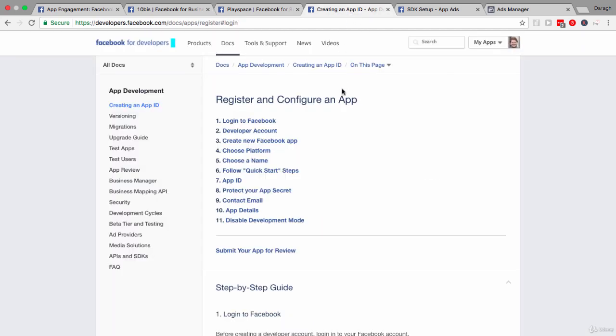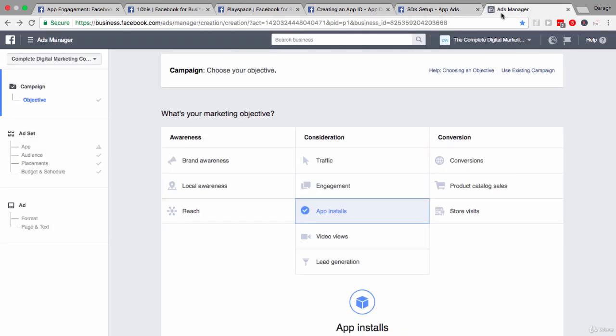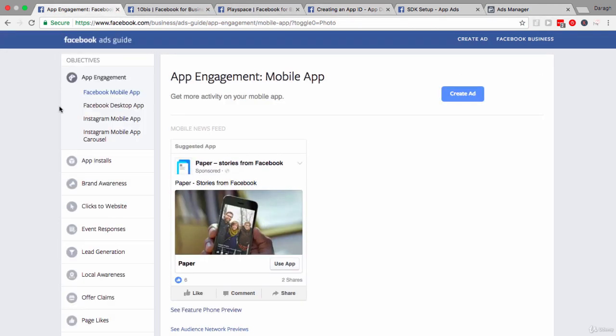Then we'll move on and look at some of the setup process, including registering your app and installing the Facebook SDK, giving you an overview of the process for those two steps. And then finally, we will look once again in the Ads Create tool and practically how you would run one of these campaigns. So let's start in the Facebook ads guide here and looking at the two different objectives that you would have with app marketing.